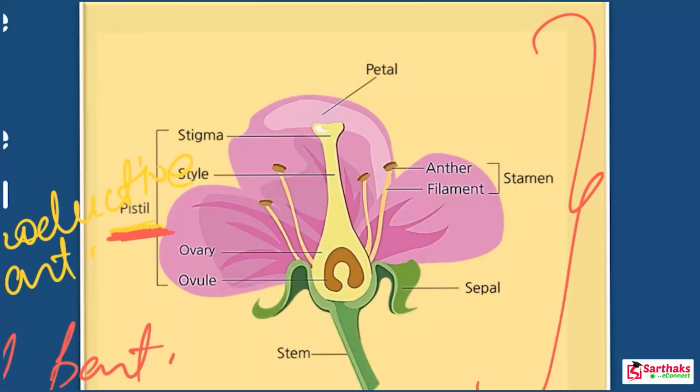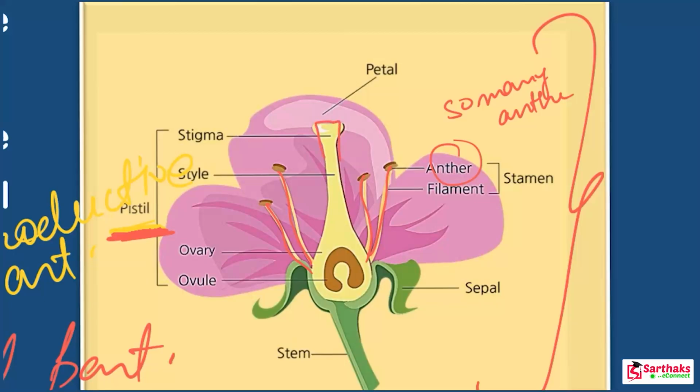So look at the diagram. Just one point I want to show you with the help of the diagram. What do you observe here? How many anthers are present here? Can you observe that there are so many anthers present here? As I told you, in a flower there are so many anthers. Clear? Now, what about the stigma and the carpel?